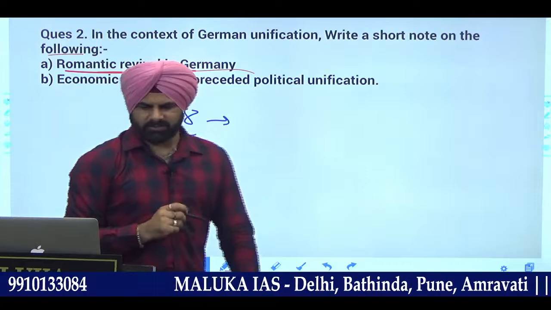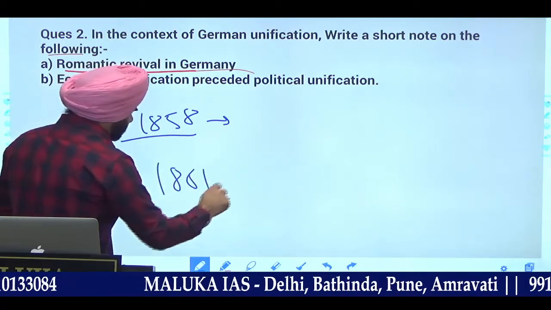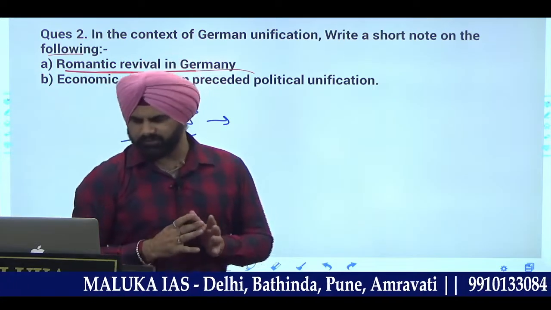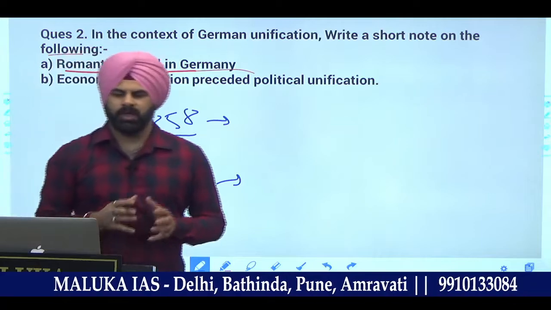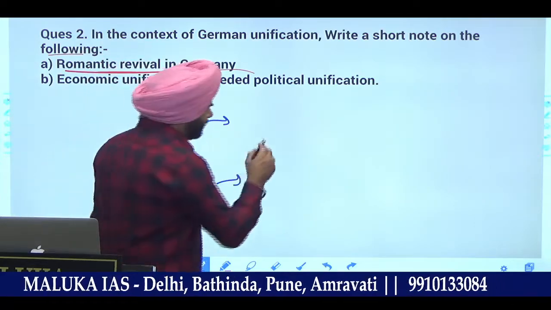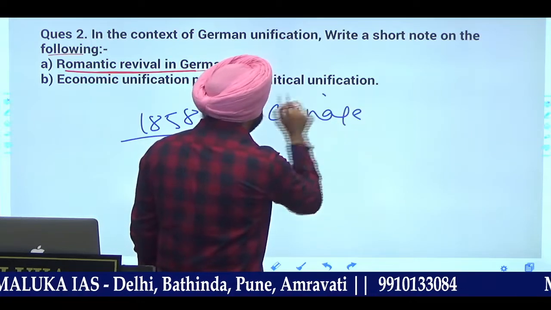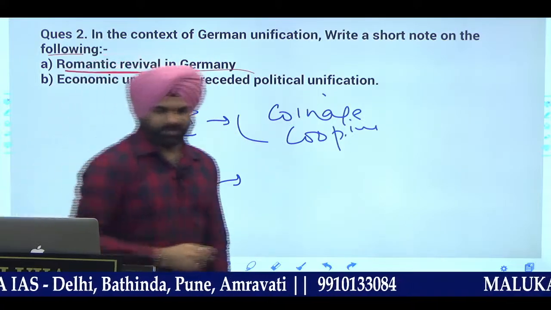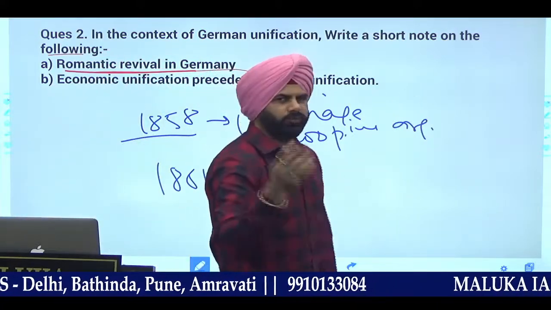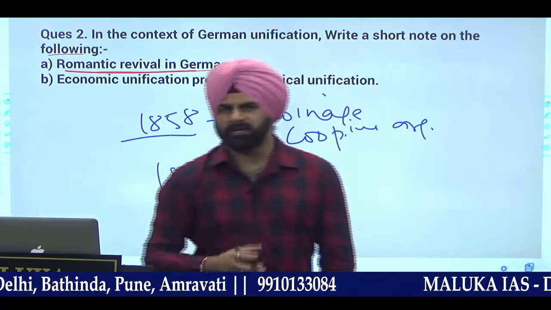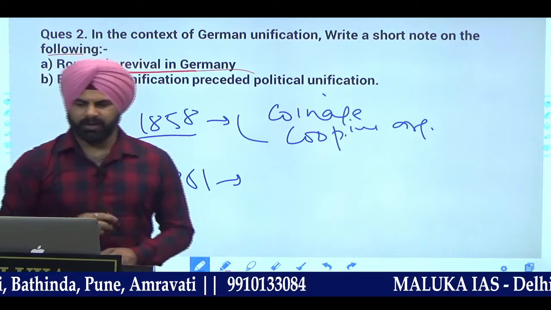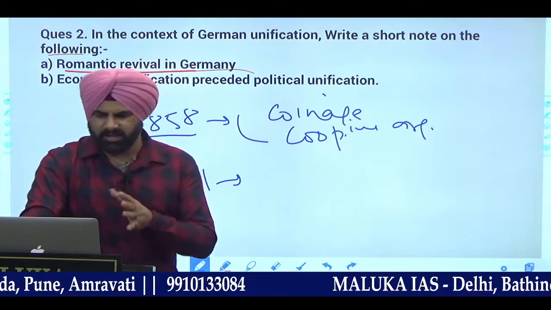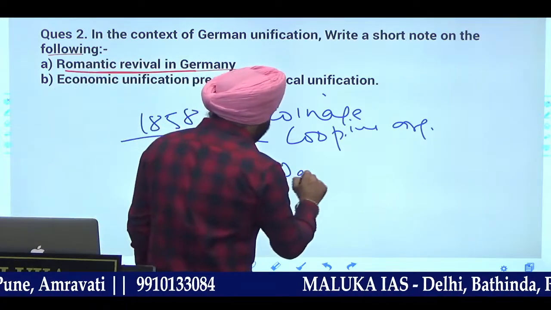Two important developments were there. One is 1858, another is 1861. In 1858 there was the Congress of German Economists. They agitated that we should have a common coinage and a common cooperative organization. The coinage should be there, the currency should be comparatively the same. Later on they also organized what is called a National Chamber of Commerce in 1861.